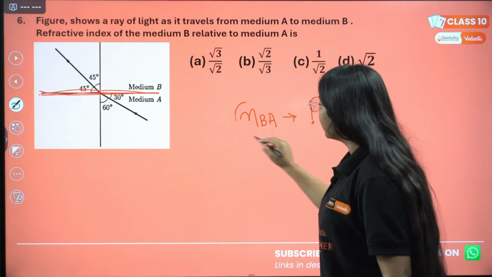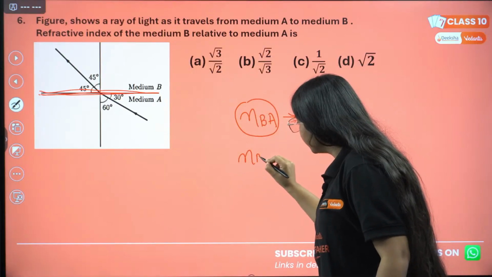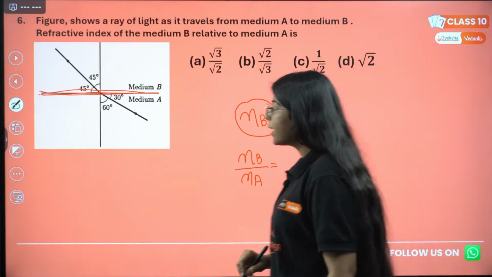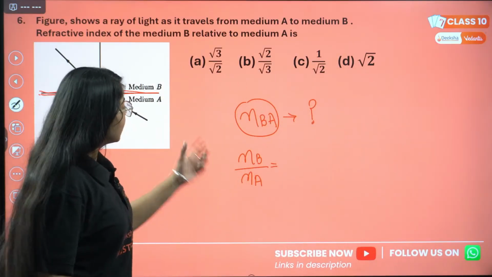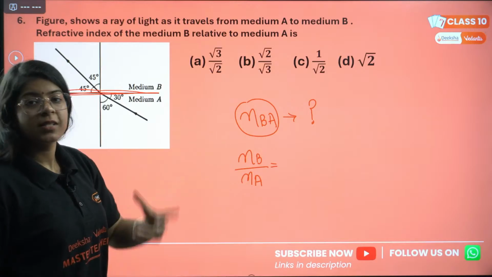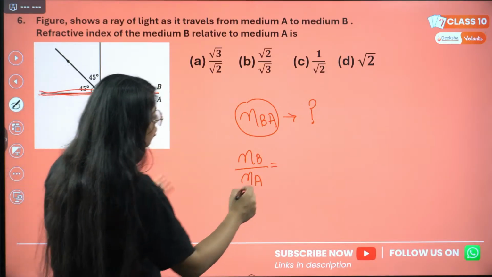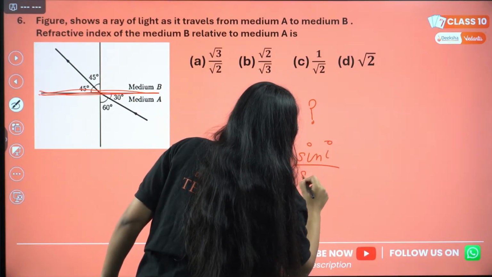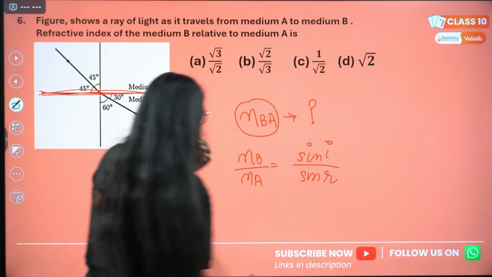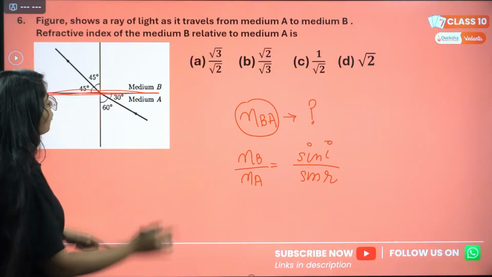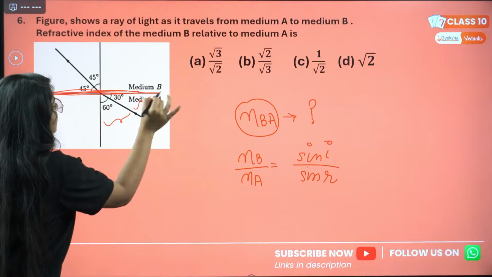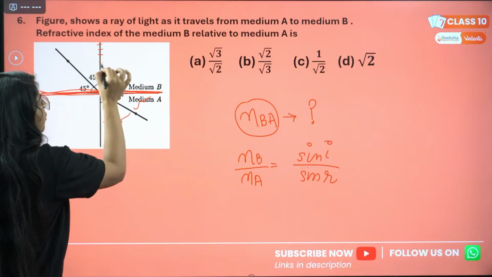So what do we need? We need N of B, the refractive index of B with respect to the refractive index of A. Now how can we write this? Since we have angles, we'll use sine formulas. So the formula will be sine of I divided by sine of R. First you need to know which angle to take, the 60 degree or the 30 degree. Since this is the interface, this will be my normal.